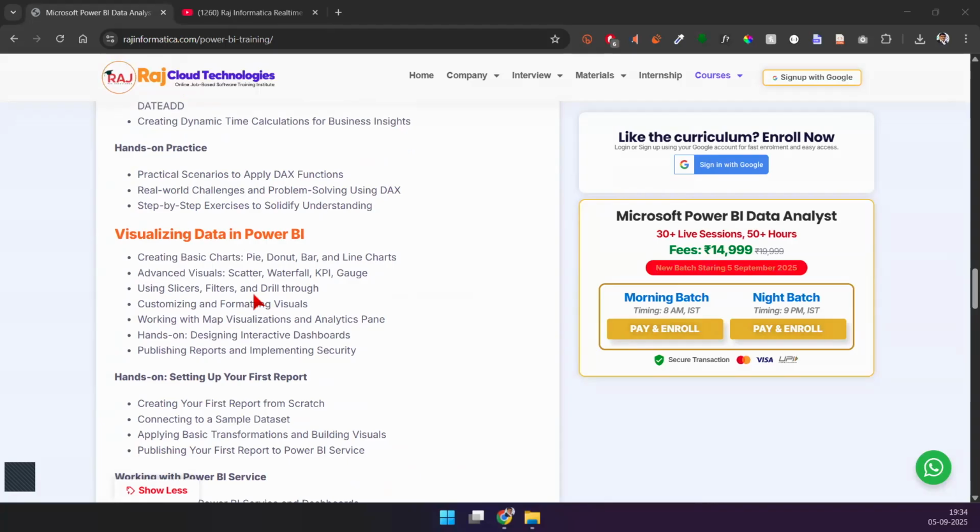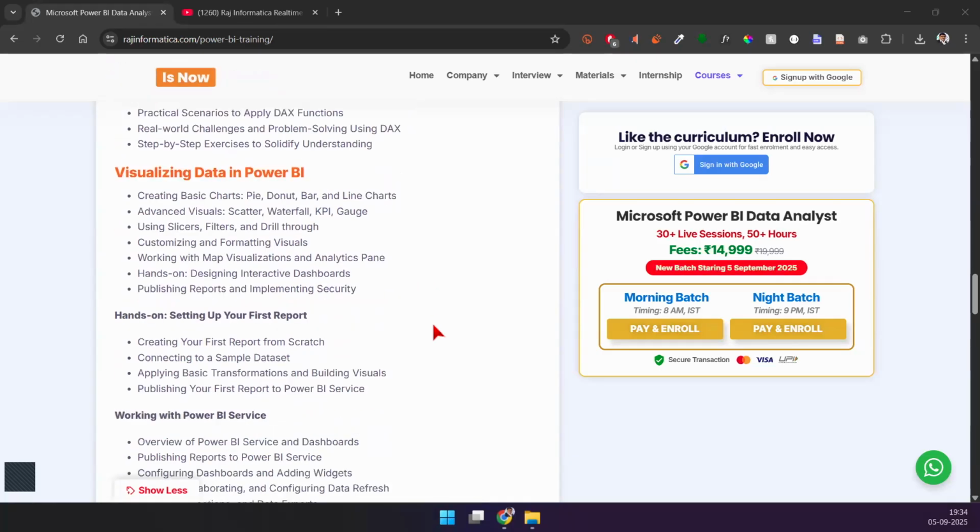But if you have some issues with your data, I'll talk about it in some time. You will never be able to get to this visualization properly. You'll have to go back and forth. You'll have to make a lot of different changes in the source, or maybe through the process of taking the data into the tool. You have to do it in a lot of different places, and that's not something that we want to do. Okay, I'll show you some examples today, and you'll understand this better.